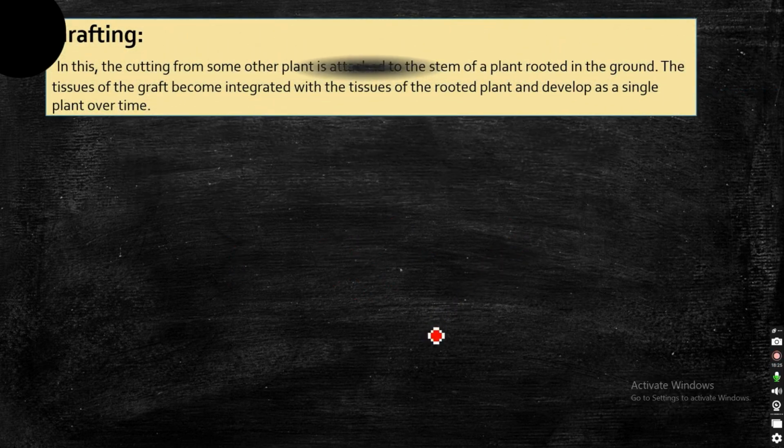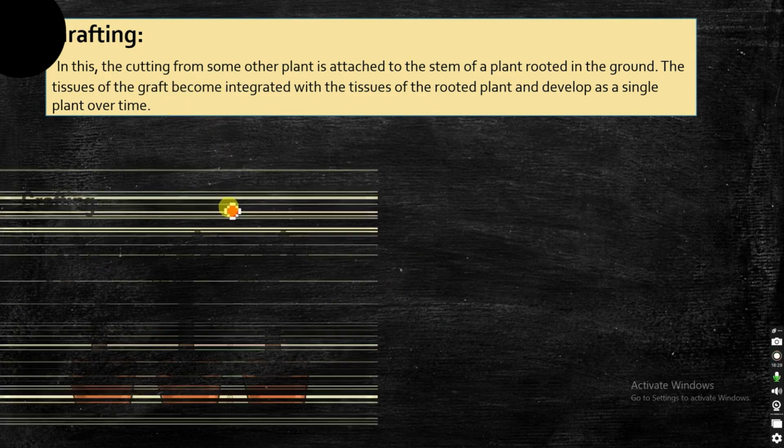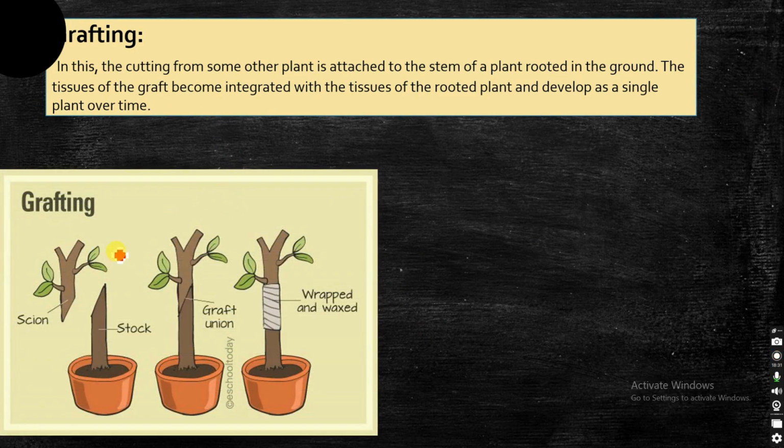Next you have grafting. In grafting you take a particular plant and cut it into half. One part, the shoot or upper part of the plant, is then grafted onto another plant which is rooted in the soil.